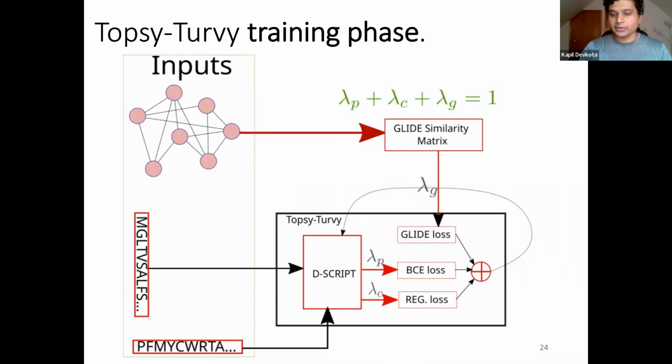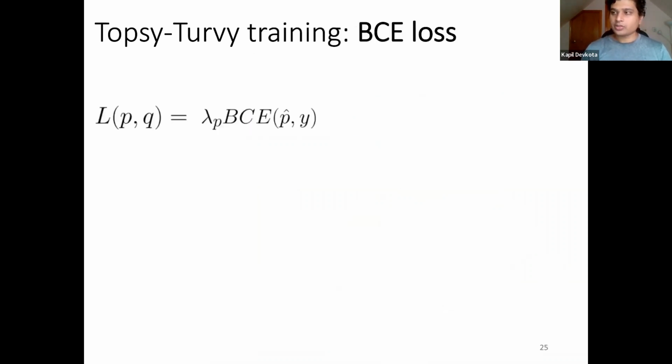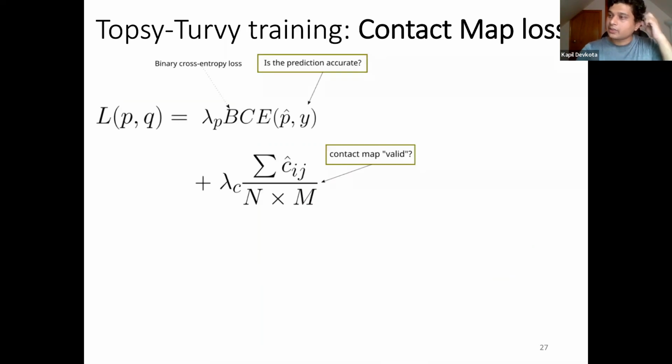So we basically use stochastic gradient descent. This is the basic diagrammatic sketch of the training phase of the model. Here we see three major losses: GLIDE loss, BCE loss, and regularization loss. The first loss term is a BCE loss, which says if the prediction is actually accurate or not. We have label data and we just compare the predictions against the label data. The second loss here is the regularization loss obtained from the intermediate contact map that we described earlier. This is motivated by a similar loss function in D-SCRIPT, and it helps with interpretability.